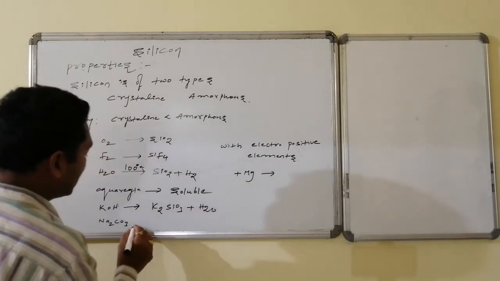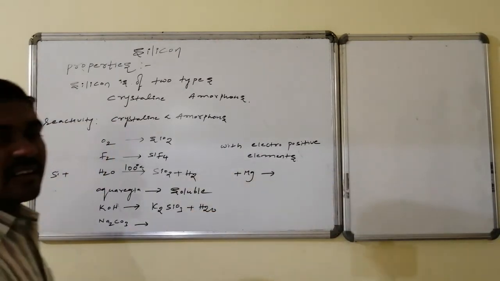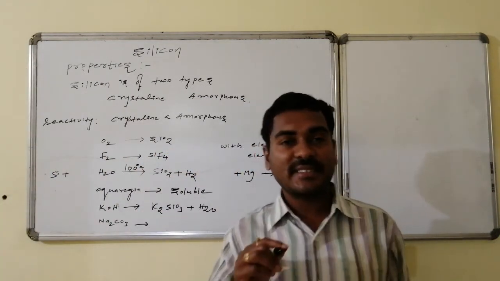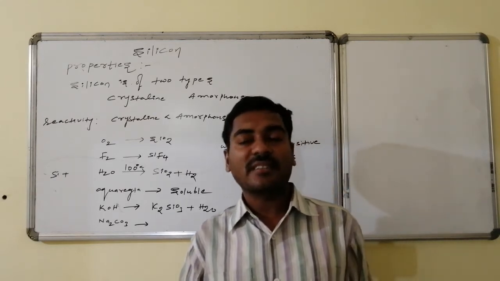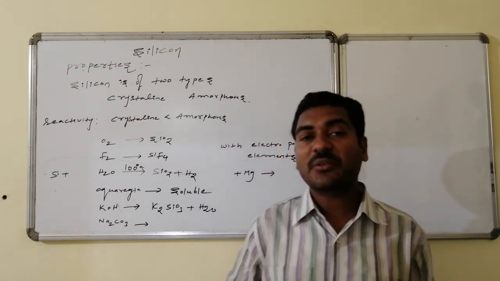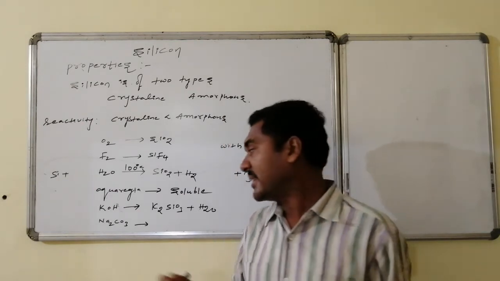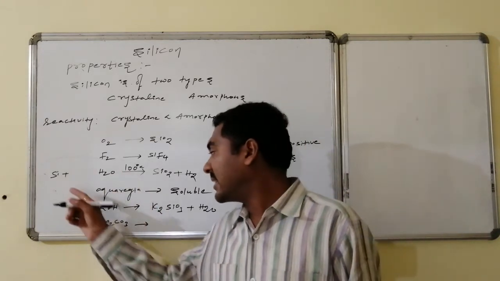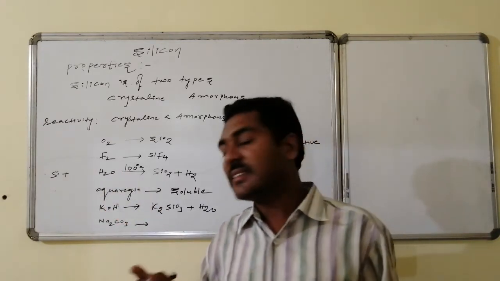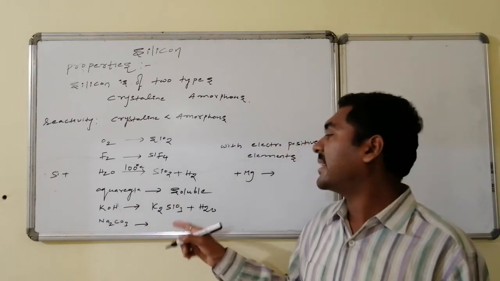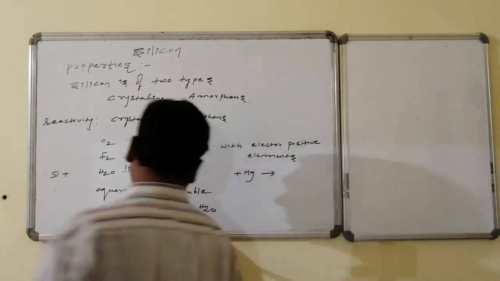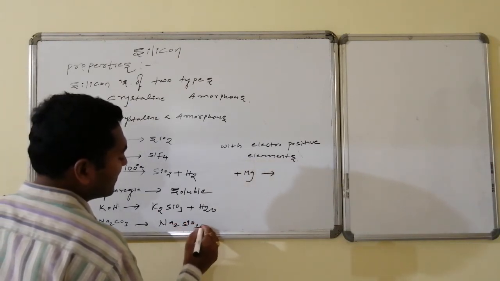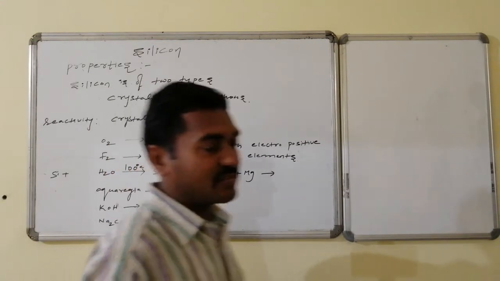The next important reaction is silicon on reaction with sodium carbonate. Sodium carbonate contains carbon, and carbon and silicon are in the same family. Silicon is more electropositive compared to carbon, hence in this reaction, on heating silicon with sodium carbonate, silicon replaces the carbon and is converted to sodium silicate, followed by carbon being obtained.